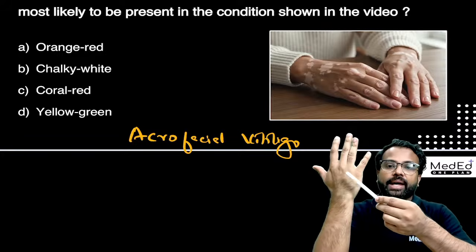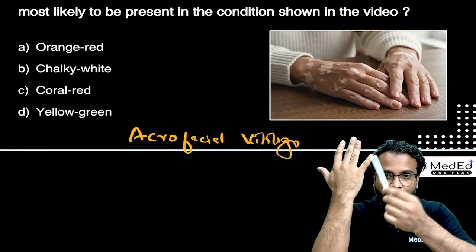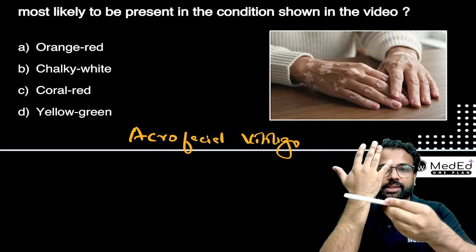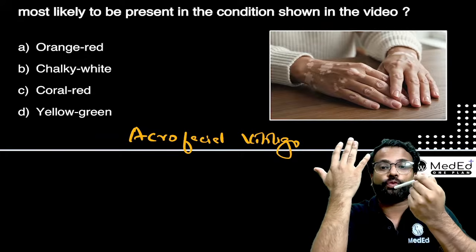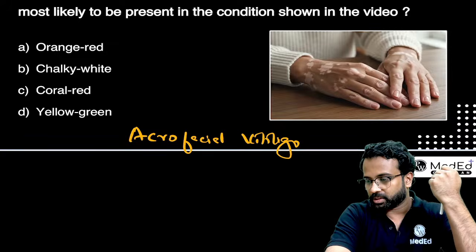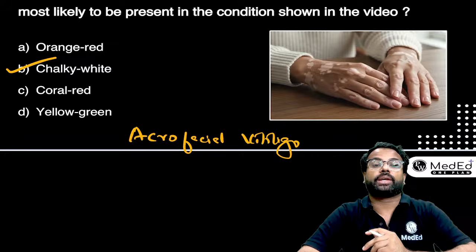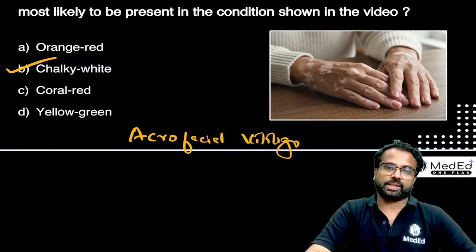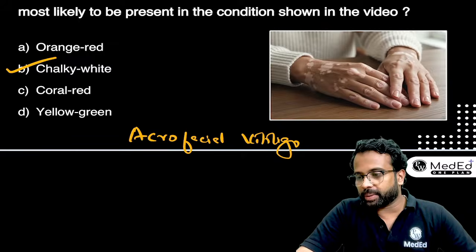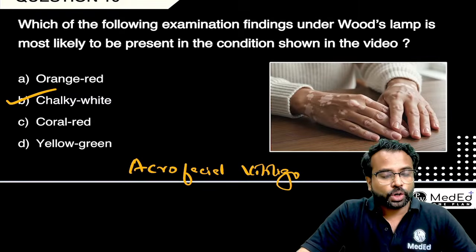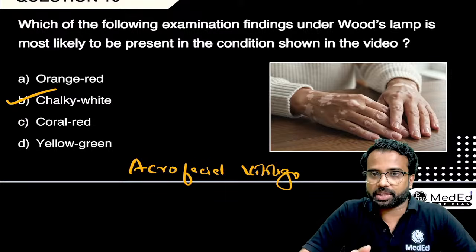Acrofacial means acral means extremities, facial means face. So when the extremities and the face are involved, it's called acrofacial vitiligo. Clear? And yes, here you will be getting a chalky white colored fluorescence. Right? You'll be able to see a chalky white fluorescence. And for your NEET PG exam, it's very important for you to learn all the Woods lamp examination findings.